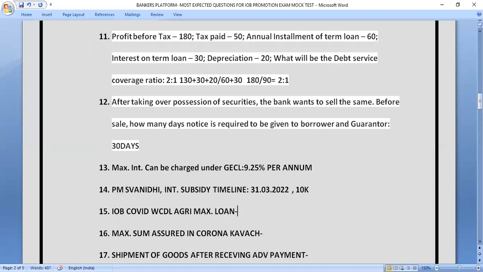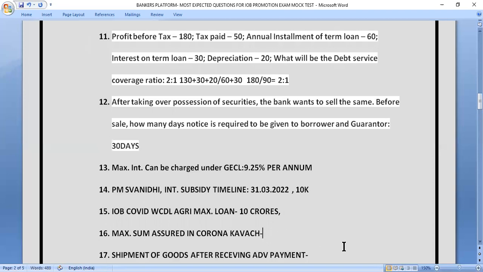Next question is, in IOB COVID WCDL, what is the maximum loan we can provide? So the maximum loan that we can provide, that is 10 crore rupees. And that is we can provide 10% of the limit and maximum up to 10 crore rupees.